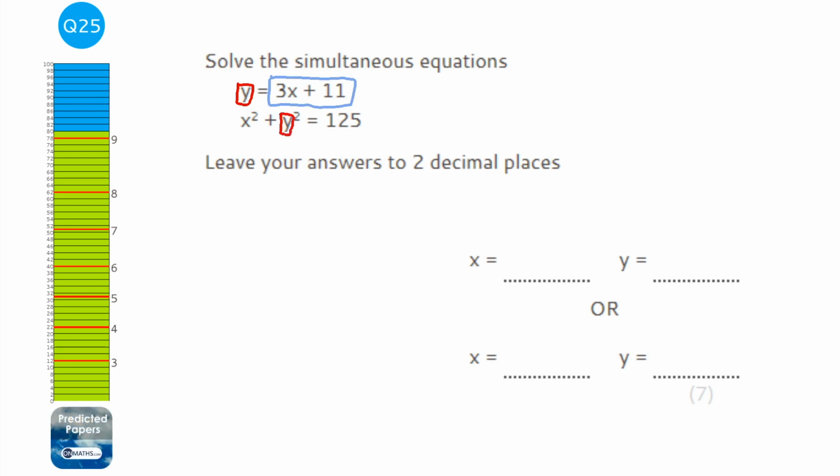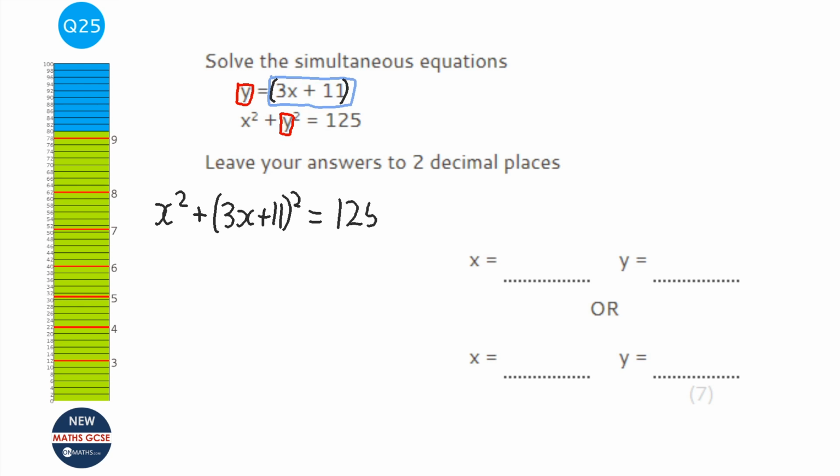So all we need to do is replace that y in the second one with this bit here, and I'm going to put it into brackets. If you don't put it into brackets, you will get the wrong answer, so make sure you put it into brackets. So I'm going to write out that second equation, but this time I'm going to put in the 3x plus 11 instead of the y.